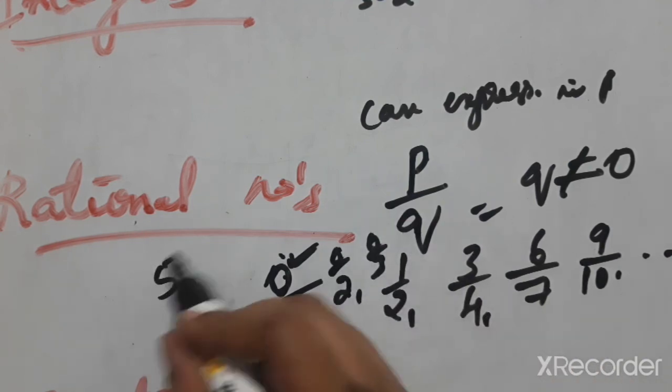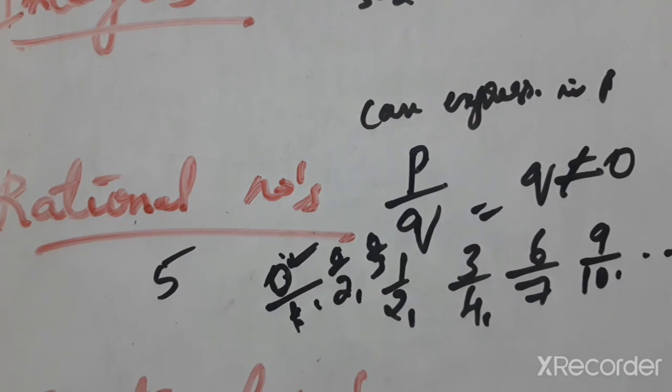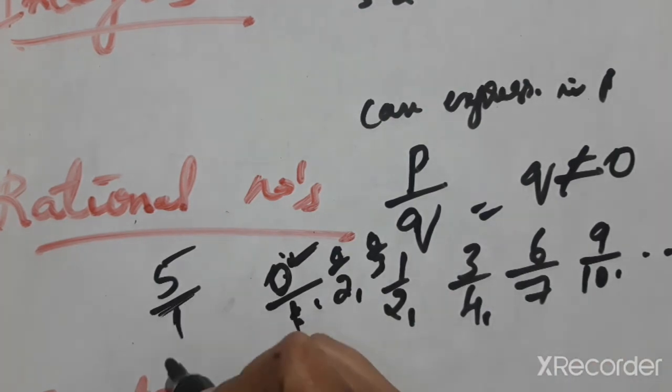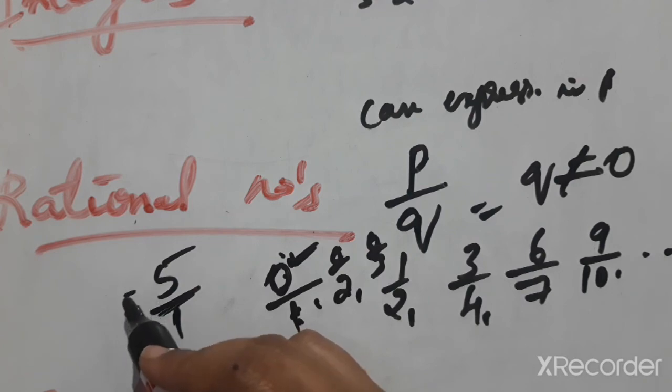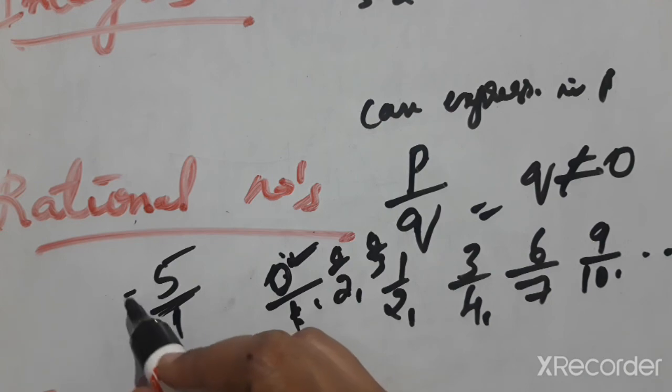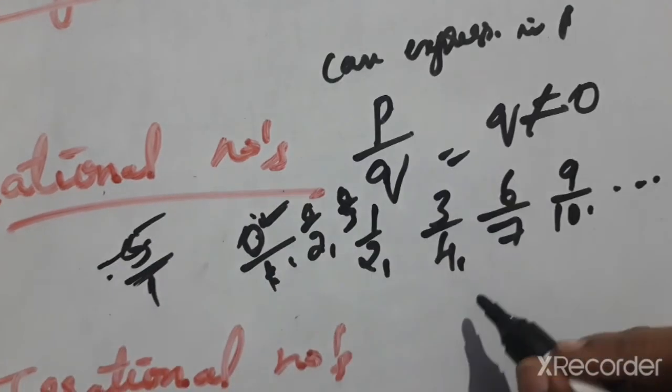And just 5. 5 is a rational number, because we can express 5 as 5 by 1. Just a 5 has 1 as its denominator, and a plus symbol in front of the number. Then one more example, minus 30.